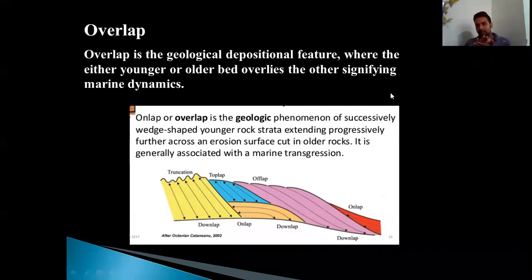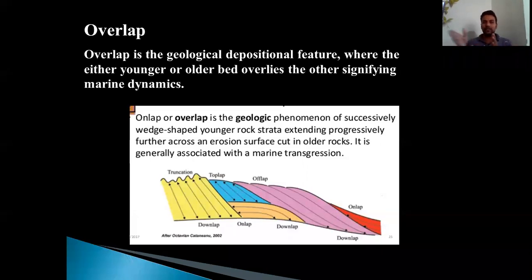So overlap is a depositional feature. It is very clear that it is formed because of depositional activity, where either younger or older bed. This is very important to understand. Either younger or older. If the younger bed overlies the older bed, it is called overlap, whereas if the older bed overlies the younger, it is also called overlap.